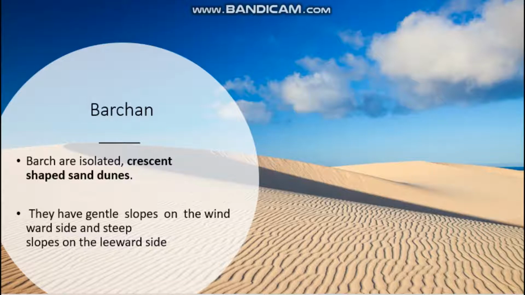What do you mean by this? If the wind blows continuously, there is a gentle slope on the windward side, and the slope will be very steep on the opposite side of the wind. So please listen. What do you mean by barchan? Barchans are isolated crescent-shaped sand dunes. They have gentle slopes on the windward side and steep slopes on the leeward side.